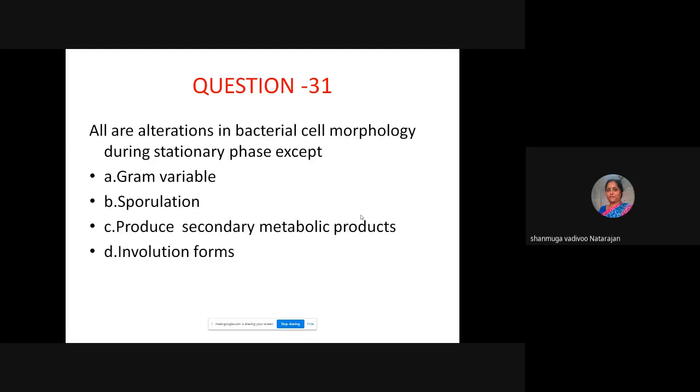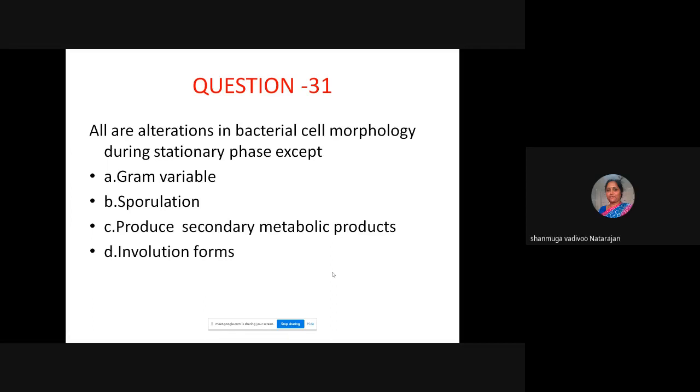Okay, next question. All are alterations in bacterial cell morphology during stationary phase. We have seen in the growth curve, the third phase, it will be flat, the stationary phase. So all these things are seen except: the bacteria can be gram variable at that stage, spore formation will be there, they produce secondary metabolite products, and involution forms are seen.